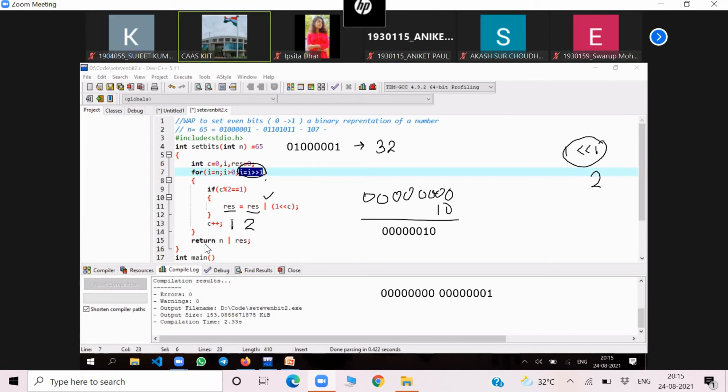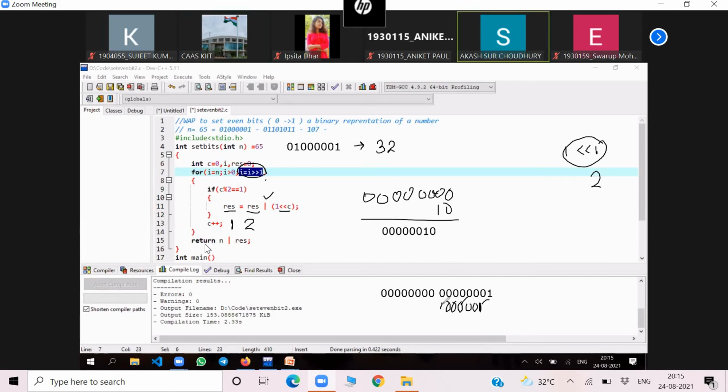C value is how much? At that time 1. 1 mod 2 is equal to 1, then it will enter, and 1 double less than 1. That means it will shift all the bits one place towards its left. So this one will be here. Understood or not? This 0 will be here. Meaning all the bits will be shifted one place towards its left, because it's a left shift operator.